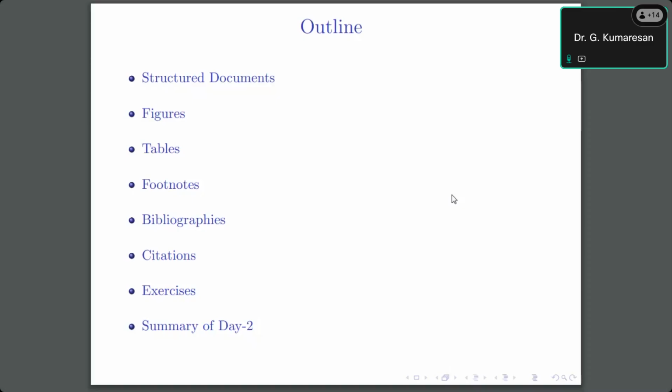After completing the tables, we will see how to create footnotes, how to write bibliographies, and how to cite the references. Then I will put some exercises, which you will do after completing this workshop. This is our outline for today.